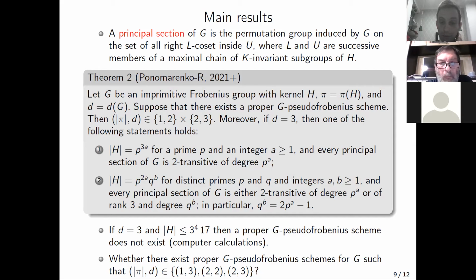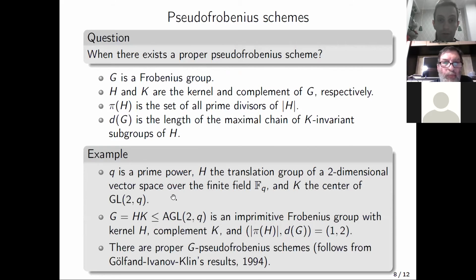1. From the computer calculations, it follows that if the order of the kernel is sufficiently small, then there are no proper G pseudo-Frobenius schemes with D equal to 3. And maybe it is a good idea to find more examples of proper imprimitive pseudo-Frobenius schemes with other parameters, the size of pi and D.